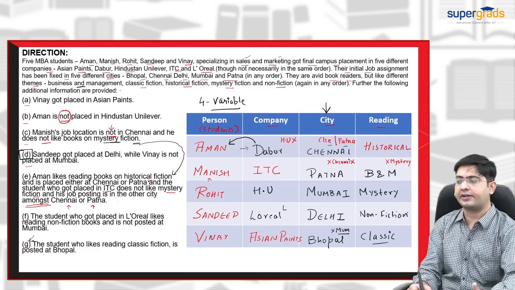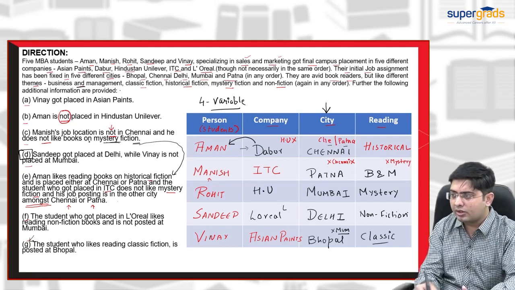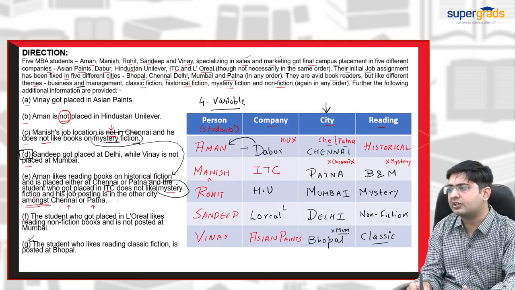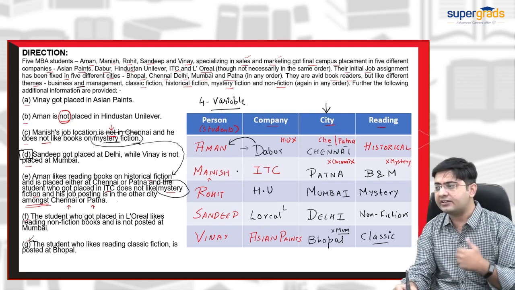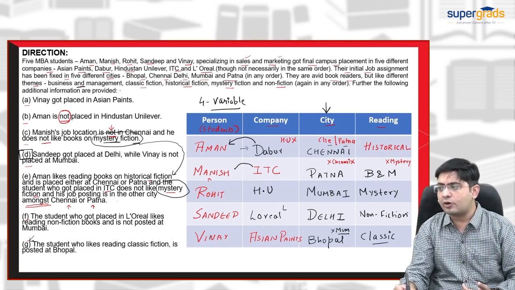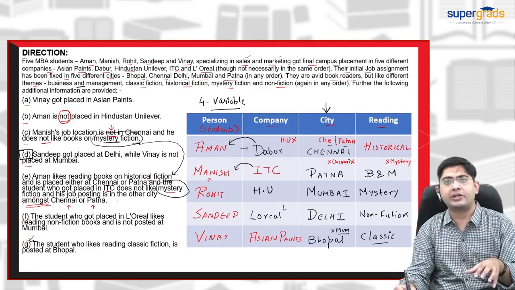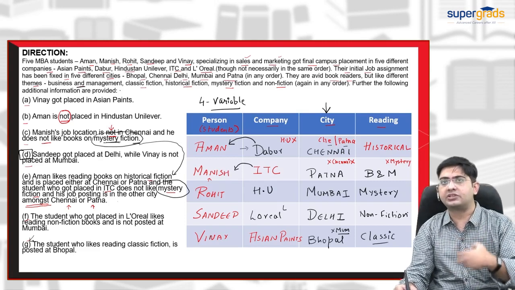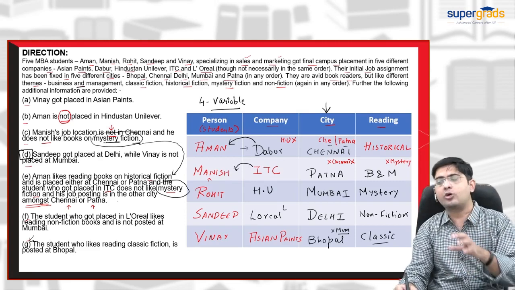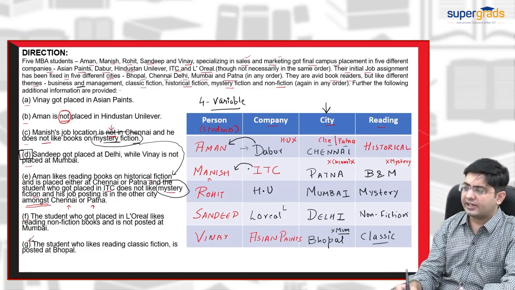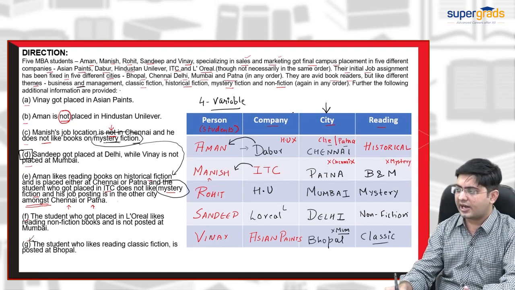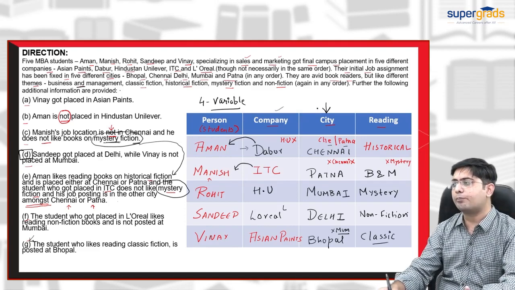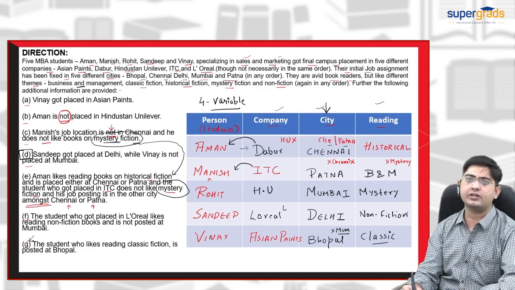I found one important clue, mystery fiction, which means these two clues are interrelated somewhat, and I took the risk that ITC would belong to Manish and continued the puzzle. This hint succeeded while implementing the table information, and I reached all the company, city, and reading information completely.